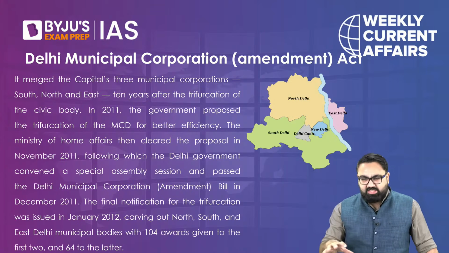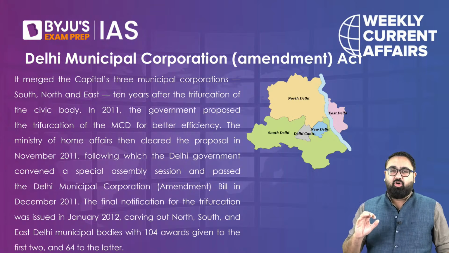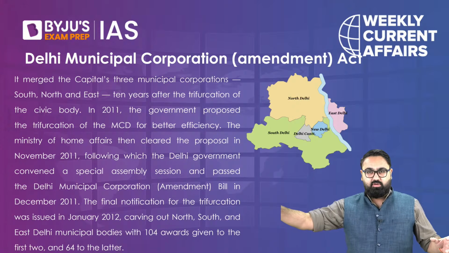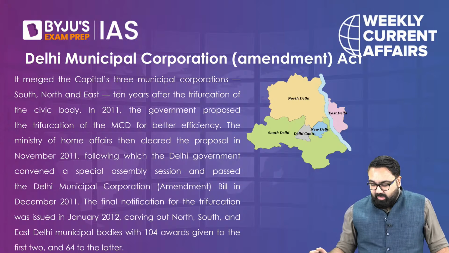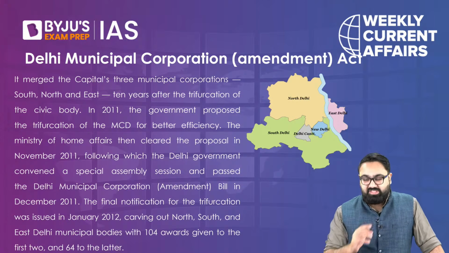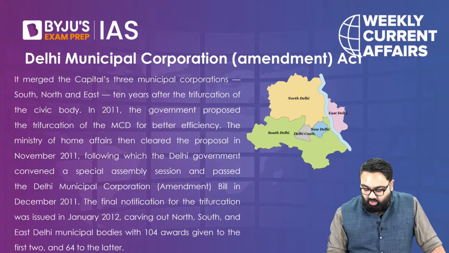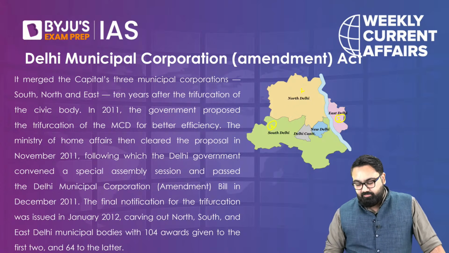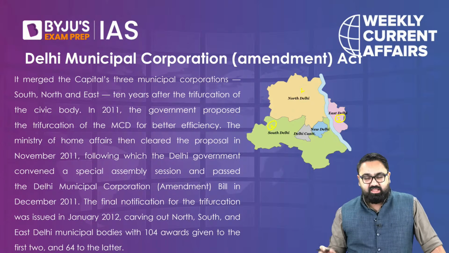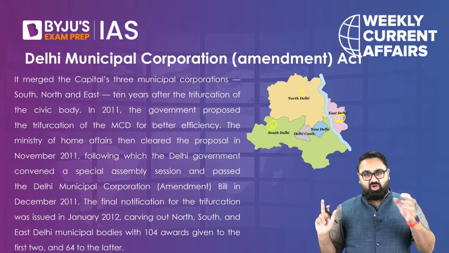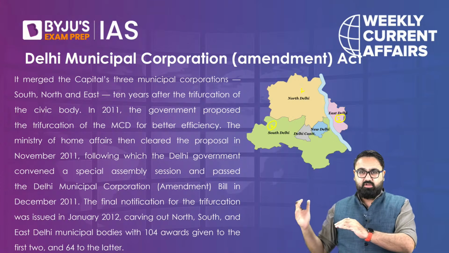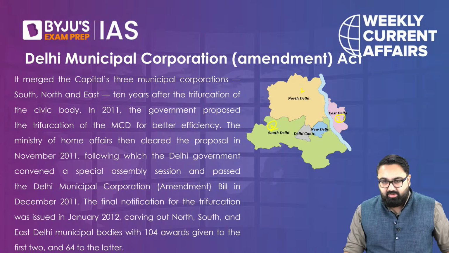So let's look at this map and try to understand what the difference was and how trifurcation and unification worked. If you look at this map, these are the 3 main municipalities in Delhi. Number 1, the North Delhi municipality, then the South Delhi, then the East Delhi. As you can see here, there is no West Delhi municipality, because the South Delhi municipality was given the responsibility of South and West. So South and West were the areas under the South Delhi municipality.